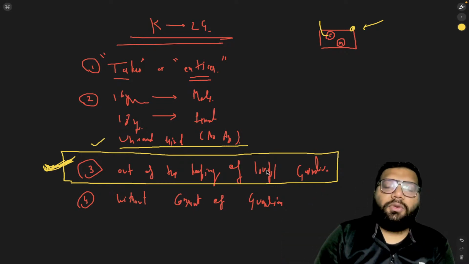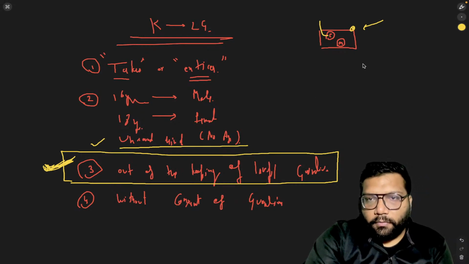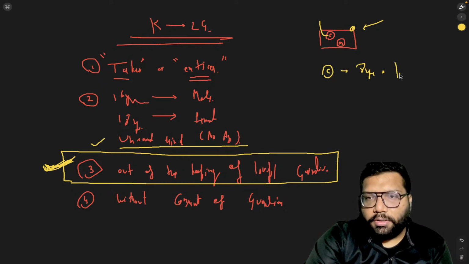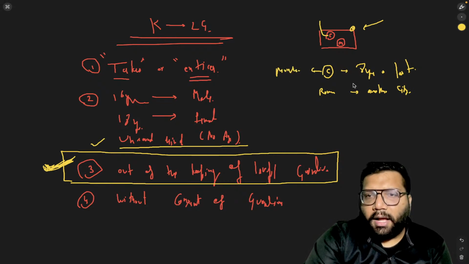Now let's discuss one application based question. Suppose a child of 8 years is lost. Now this child is roaming in another city. Suppose this child was lost in Mumbai and now he is in Delhi.